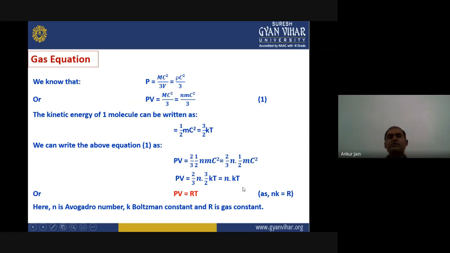So PV will be equal to nkT, where we can write nk as R. PV equals RT, where R is the universal gas constant, n is the Avogadro number, and k is Boltzmann constant. So we can see that from the equation we can derive the ideal gas law.